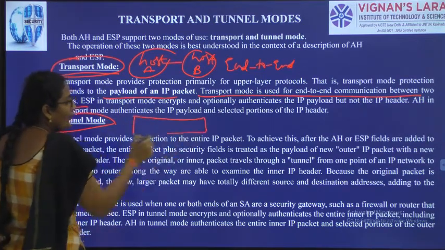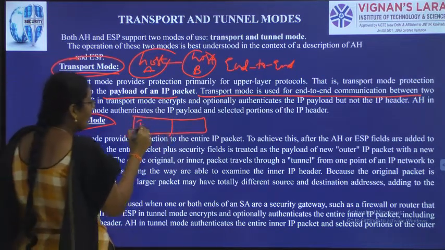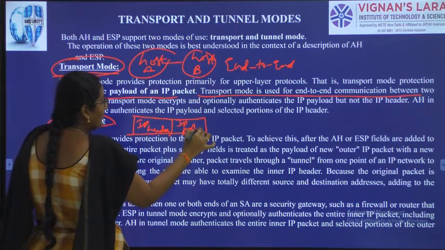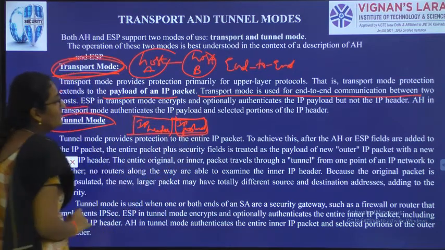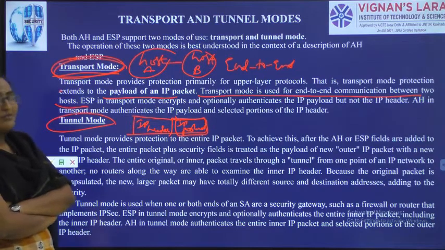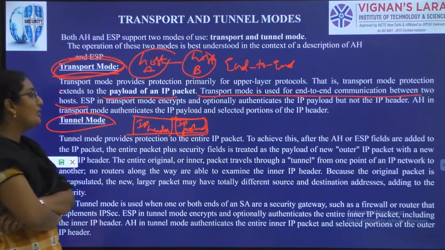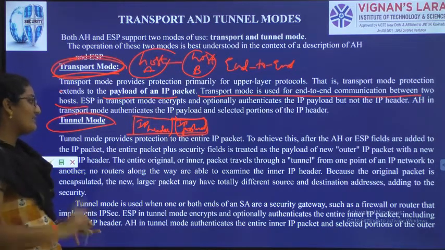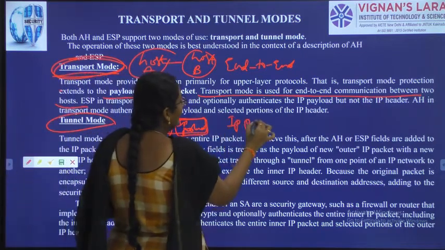So while telling about the structure, while telling about the overall scenario of IP security, I told you IP header, IP payload. So this transport mode will only look after IP payload. So in the general scenario of IPsec, we have seen IP header and IP payload. Now what will transport mode do? It will do end-to-end communication between the hosts. It will encrypt, it will transfer data, but the only thing is, it will only look after IP payload.